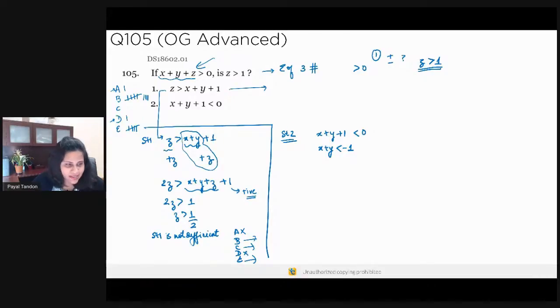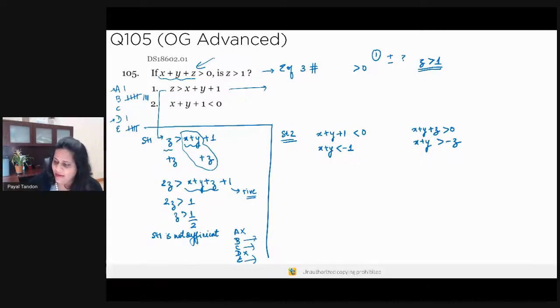So x plus y is less than minus 1. That's what I know. Let's also see, x plus y plus z is greater than 0, so x plus y is greater than minus z, right? Now, these are the two values that are given to me. x plus y is less than minus 1 and x plus y is greater than minus z.